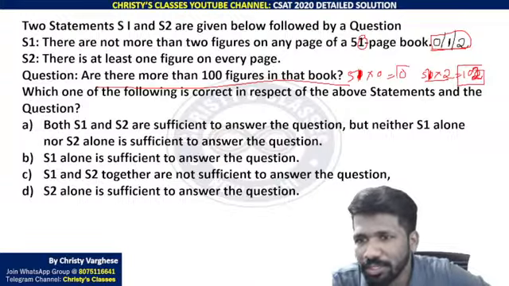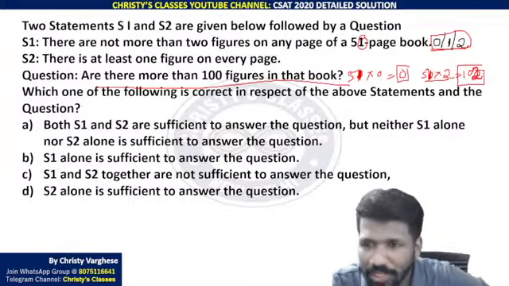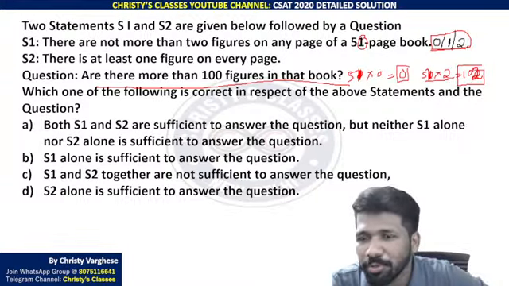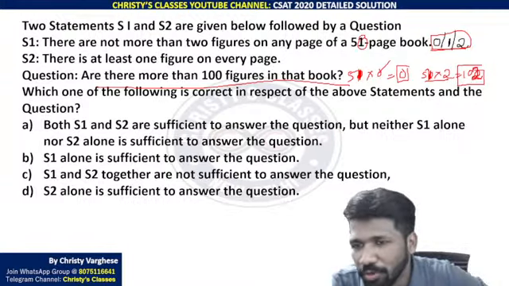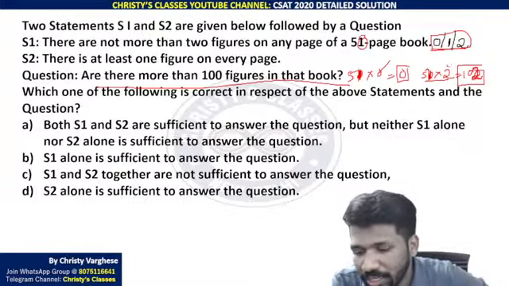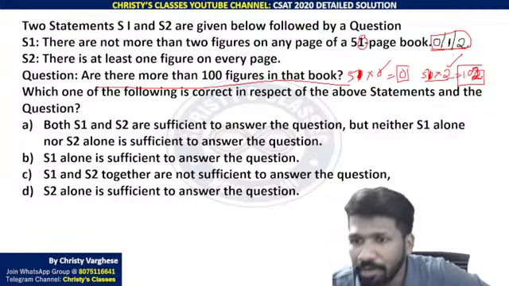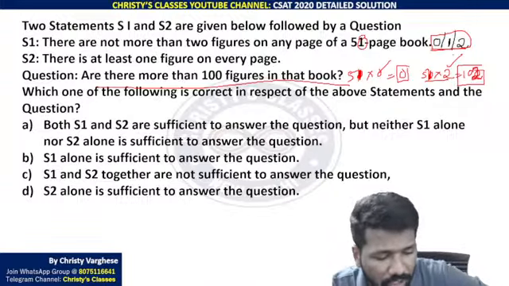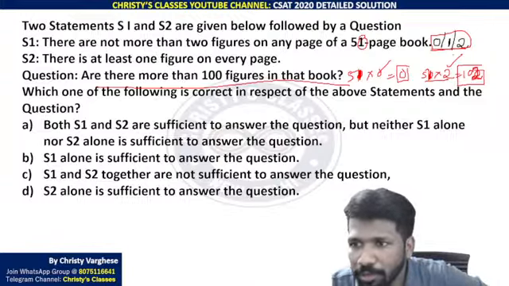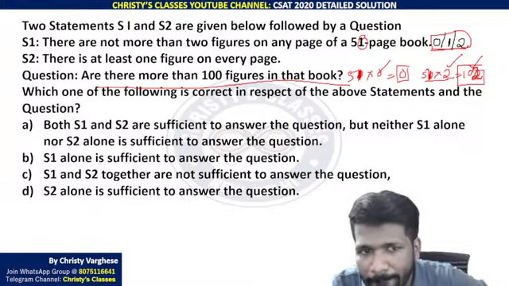In the worst case scenario and many other scenarios it is less than 100. We don't know how many figures are there in each page. It can be 0 figures in all pages. It can be 2 figures in all pages. All are possible. Or it can be one figure in each page. That means 51 only will be there. There also it is below 100. But it can be above 100 also.